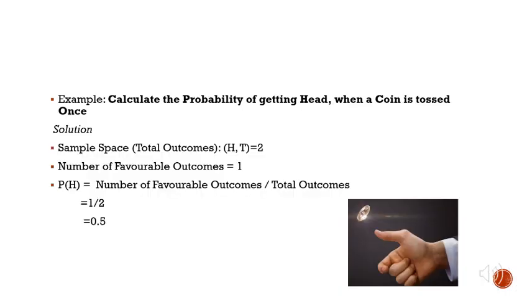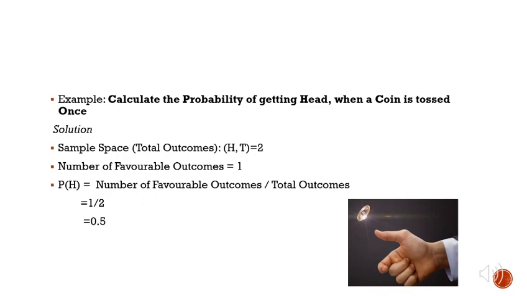Now we can take an example as a question. Calculate the probability of getting head when a coin is tossed once. So the sample space here is 2. That is all the total outcomes that are included in that sample. So here taking a coin we have head and tail.